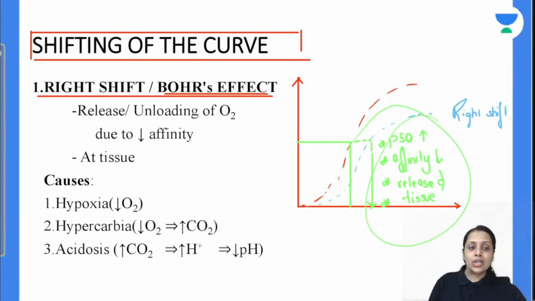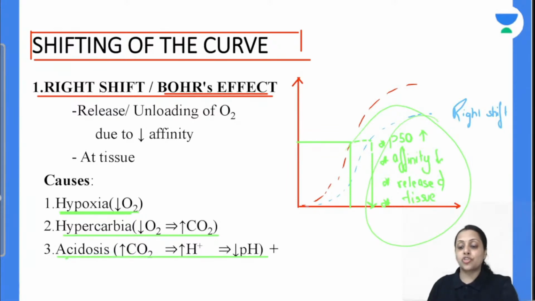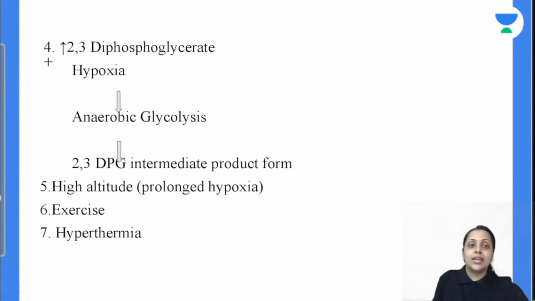Now coming to the causes of this right shift: hypoxia causes this right shift, hypercarbia is going to cause this right shift. Carbon dioxide more होगा, obviously carbonic acid will be more, so acidosis situation will also cause this right shift of ODC curve. Next is 2,3 diphosphoglycerate.